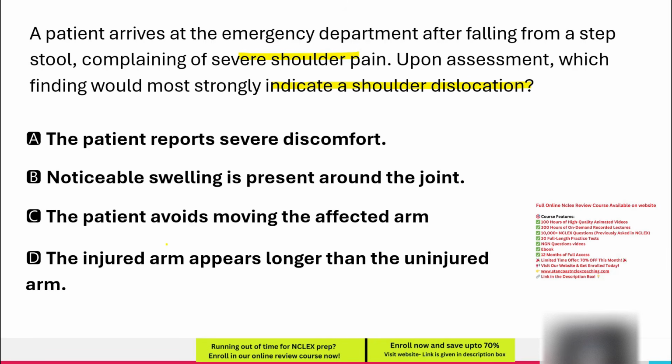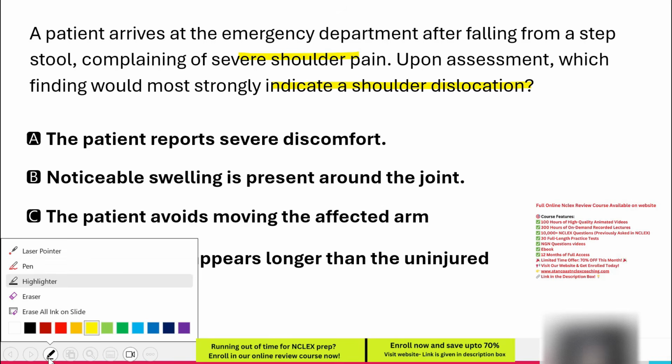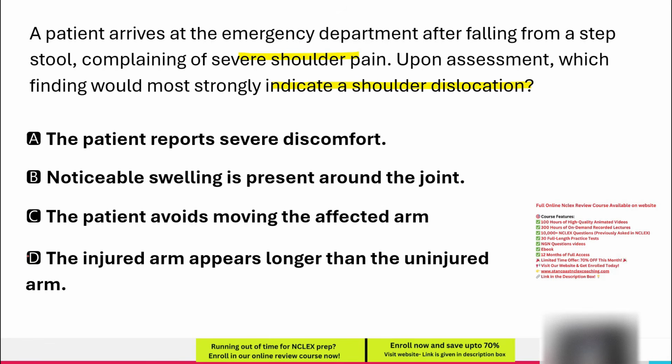Shoulder dislocation occurs when the humeral head is displaced from its normal position within the shoulder joint, usually due to trauma. This results in pain, loss of function, swelling, and an altered arm appearance depending on the type of dislocation. What is the question asking for? The keyword "most strongly indicate" tells us to find the most definitive sign of shoulder dislocation, not just a general symptom. Pain, swelling, and movement restriction are common in many injuries, so we need to identify the most specific finding that strongly suggests shoulder dislocation.